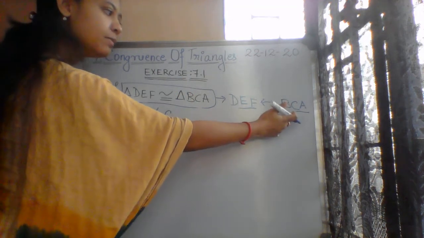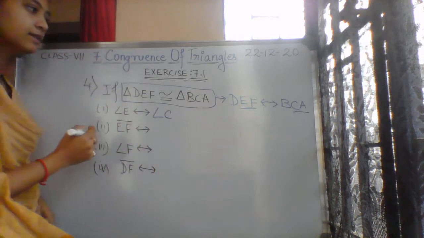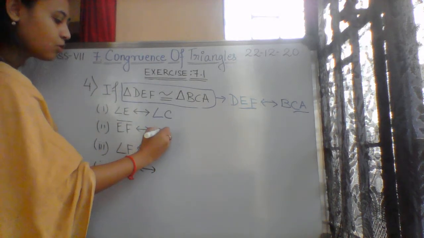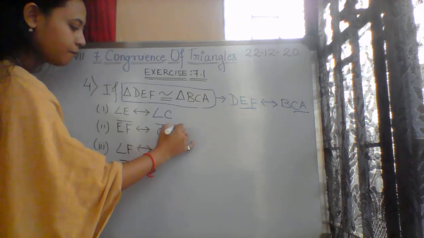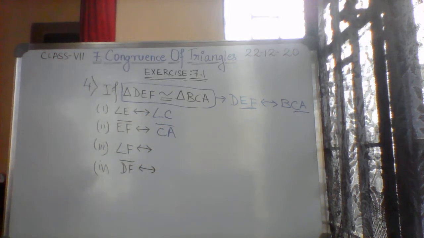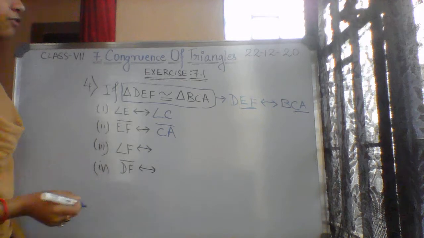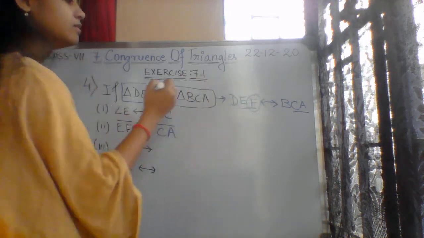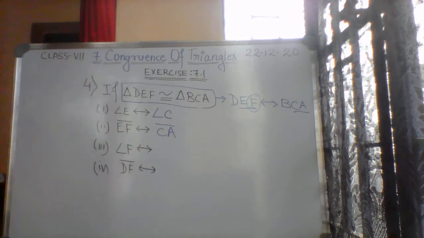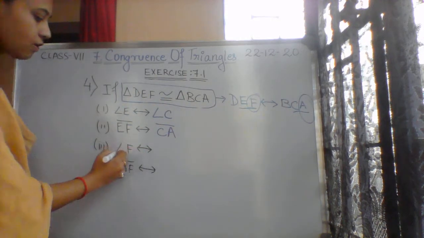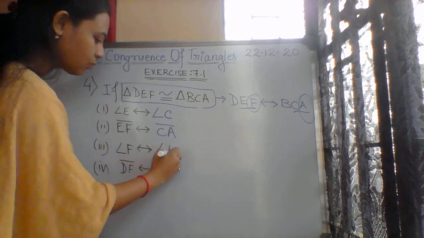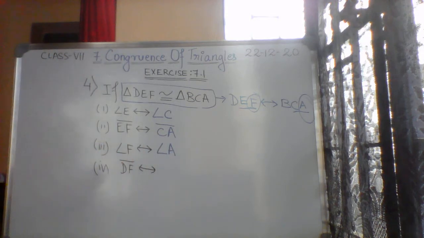So here also it will be second then third letter. So EF will be corresponding to line segment CA. Okay, now angle F. Angle F is the last letter, so here also we have to consider A. So angle F will be corresponding to angle A.